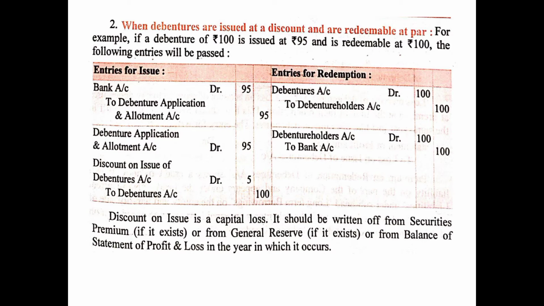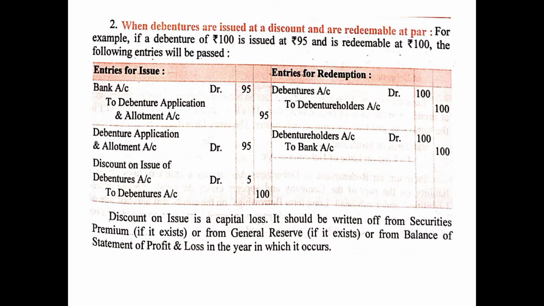Debenture application and allotment account debited 95 rupees. Because these are issued at a discount of 5 rupees, we will debit the discount on issue of debentures 5 rupees, to debentures account 100. No change, just the same entry as we used to do.